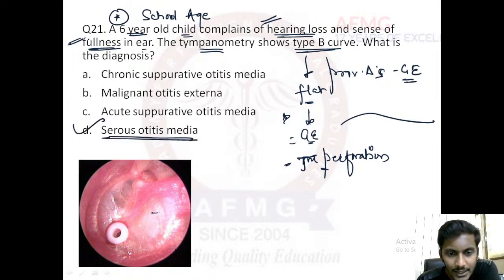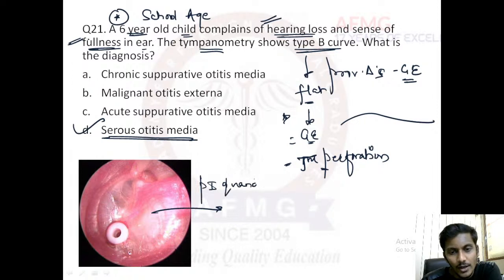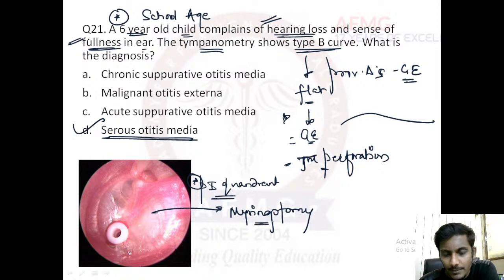And what is this surgery seen? This surgery, important one, where we have made an opening in the posterior inferior quadrant. Opening in the posterior inferior quadrant is made, and we have inserted some plastic material, okay, a silastic material. Very good, very good. It is a myringotomy. So we have made an opening in the myring, that is opening in the tympanic membrane. So it is known as myringotomy.